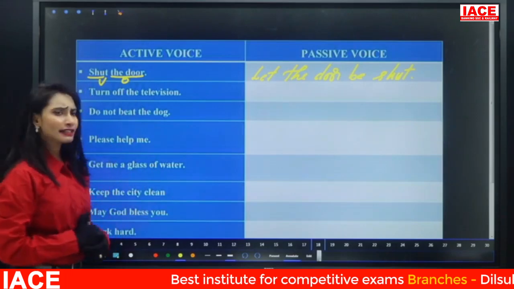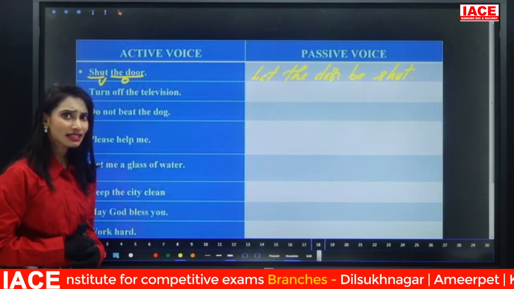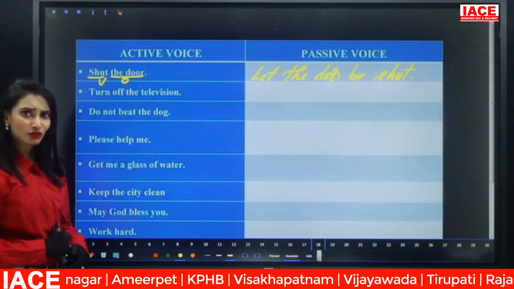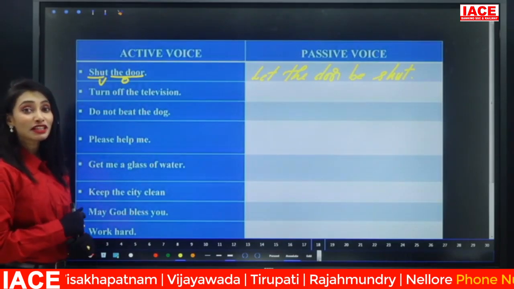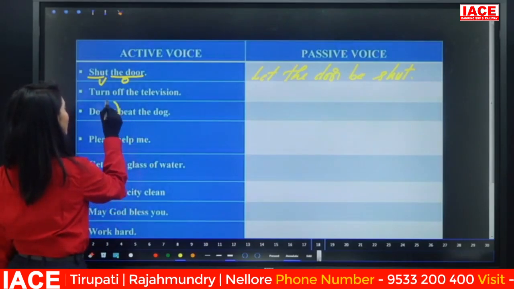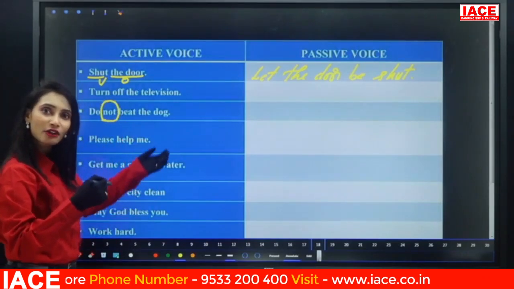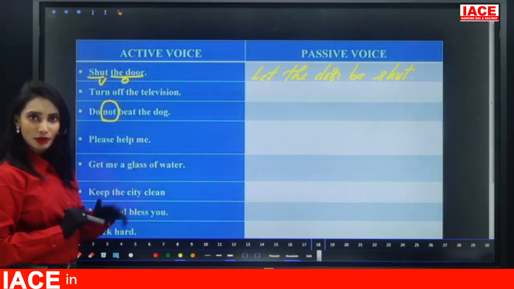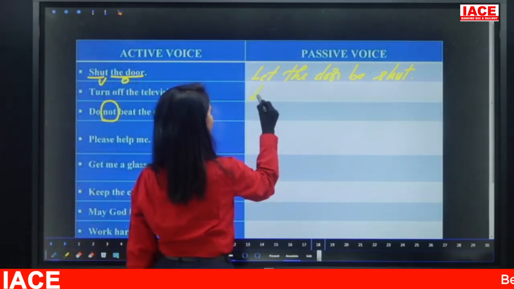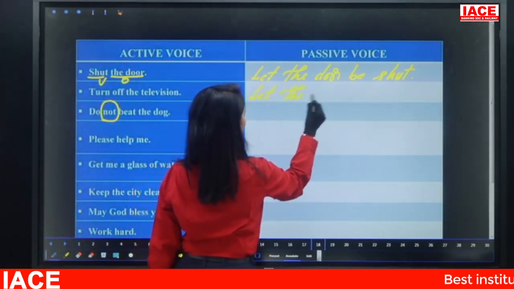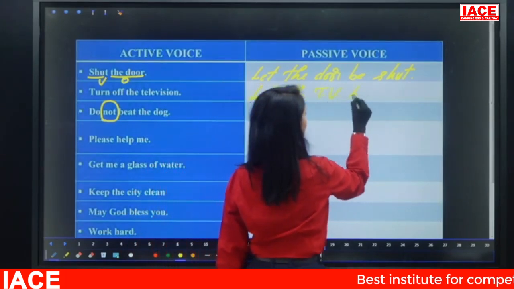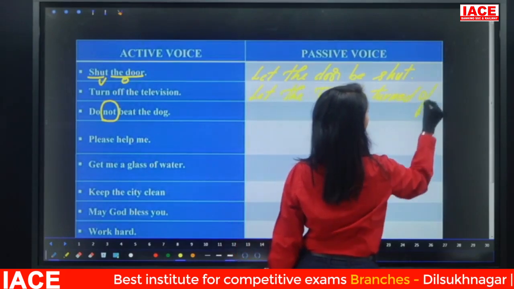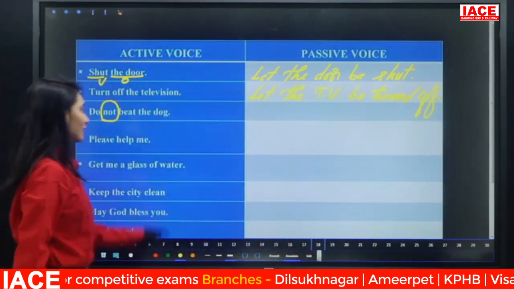Look at the next one. "Turn off the television." What's the passive voice? Try it for yourself. Positive or negative? Remember, in imperative sentences, if "not" is there, then only you have to consider it negative and take the negative formula. Here "not" is not there, so you have to consider it as positive. So, let the television be V3. Verb should always be in V3: turned off.